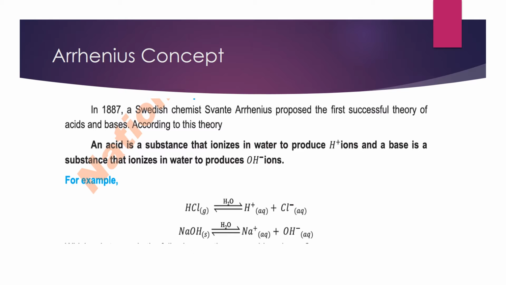and hydroxide negative ions. Now this hydrogen chloride, as it is producing the hydrogen ion, acts as an acid. It is an Arrhenius acid. And in the same way, sodium hydroxide, as it is producing hydroxide ions, is ionizing to hydroxide ions. This shows that sodium hydroxide is acting as a base.